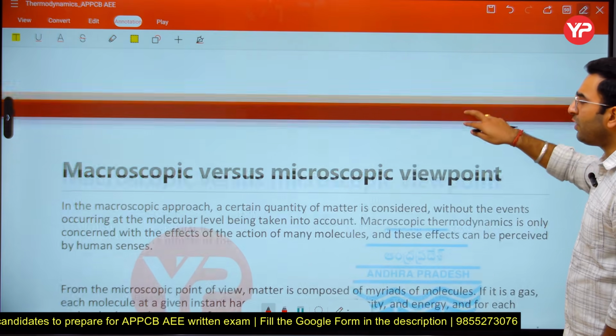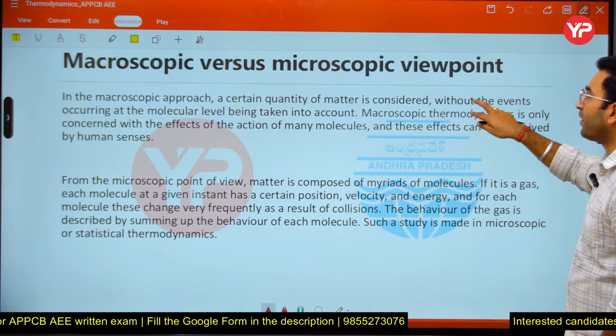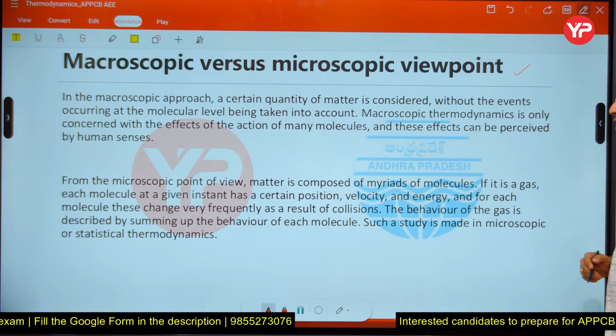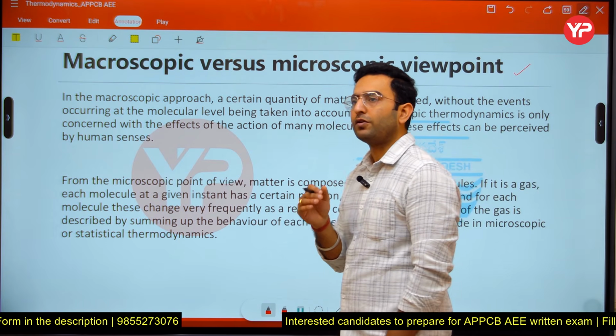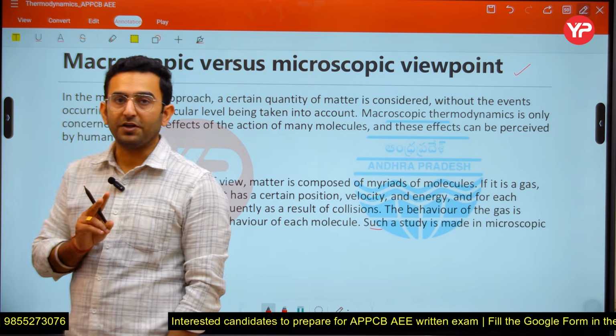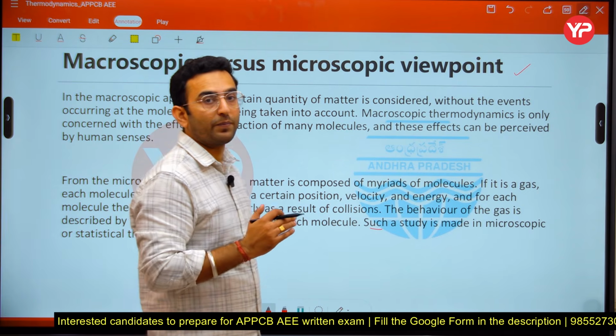Now just see, first of all, here we are going to see the concept of macroscopic versus microscopic viewpoint. Now what is the meaning of macroscopic versus microscopic viewpoint here? Whenever we cover the different approaches of thermodynamics, there are two different ways of studying the thermodynamics subject. The first one is a macroscopic approach, and the second one is a microscopic approach here.